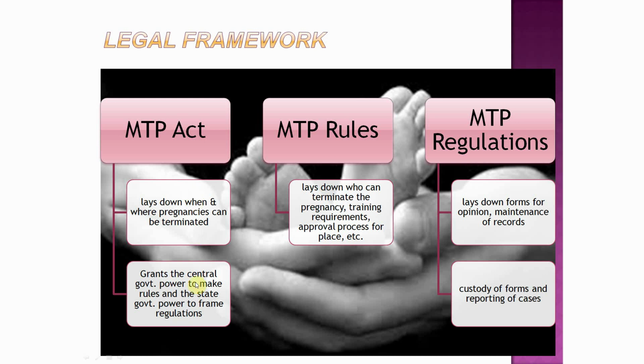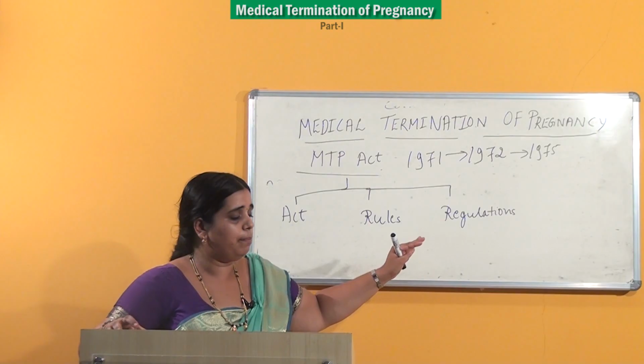Now, let us see what is there in MTP rules. It lays down who can terminate the pregnancy, what are their training requirements and what is the approval process for the place, etc. So, rules will tell you who can do it, where you can do it and when it can be done. Last but not the least, MTP regulations. It lays down the forms of opinion, maintenance of records of MTPs done, custody of forms and reporting of cases. So, regulation is basically the maintenance of records, custody of forms and reporting of cases.